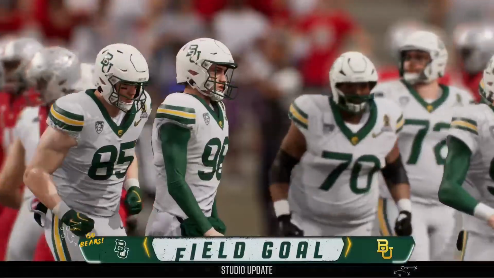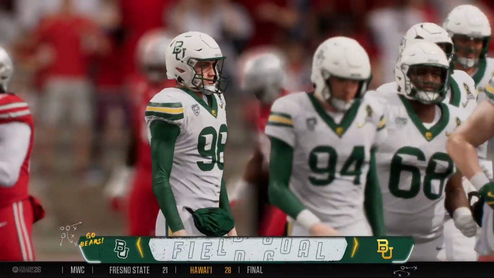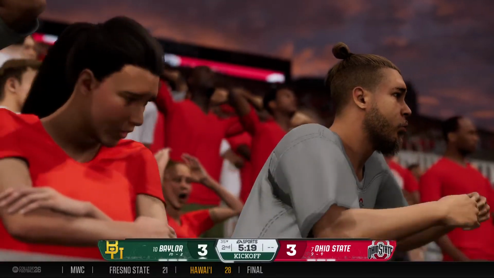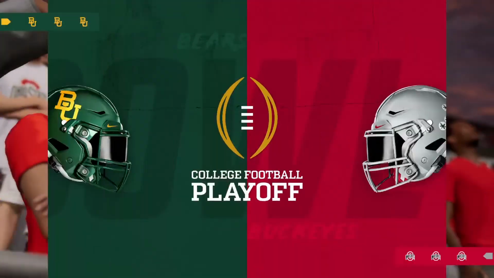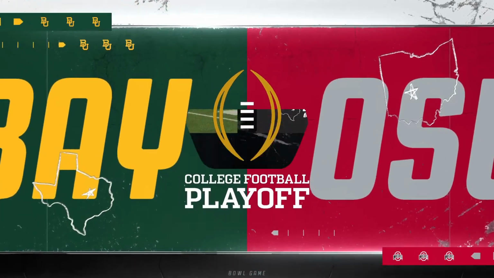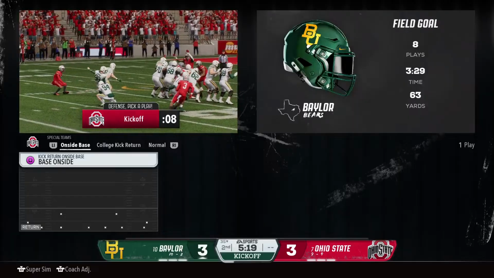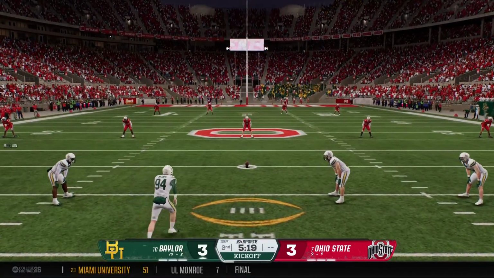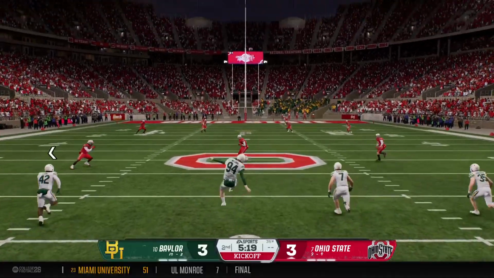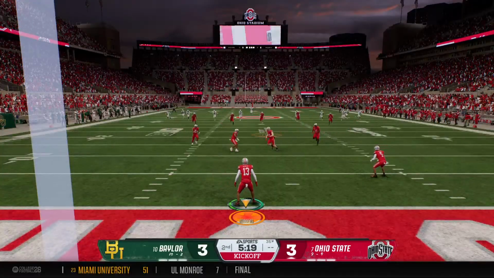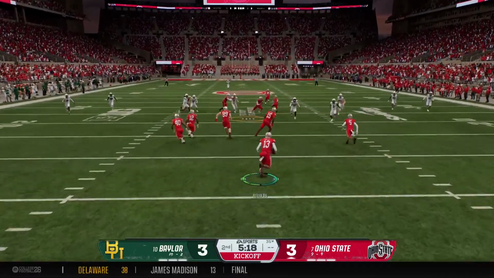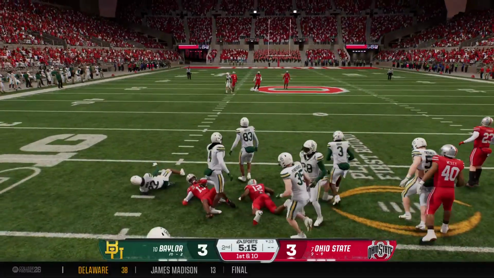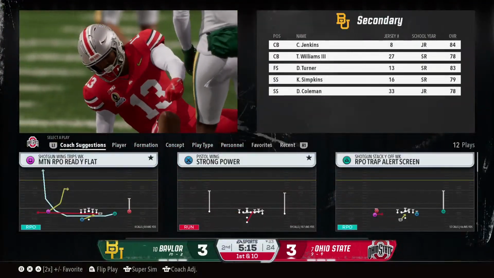And he's got it, no problem. And the game is now tied. I was watching this guy in pregame. He has got a strong leg. Not surprised he's able to put 3 points up here for the offense. So after coming away with 3 in that drive, the kickoff team is out. And here's the return from inside the 5. And they stop him at the 23. That's solid coverage.